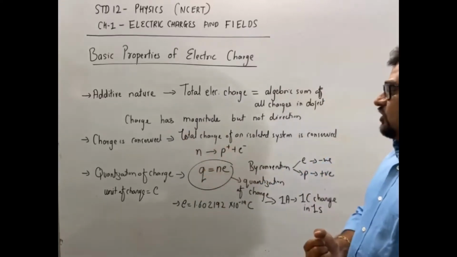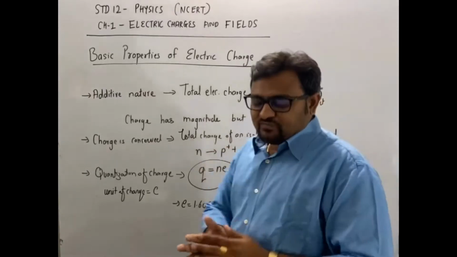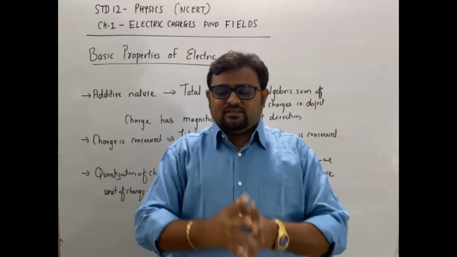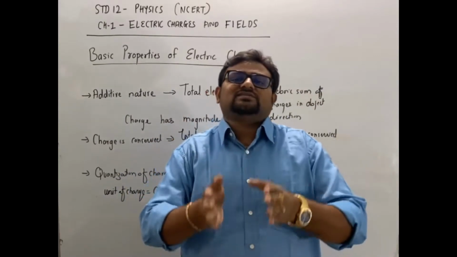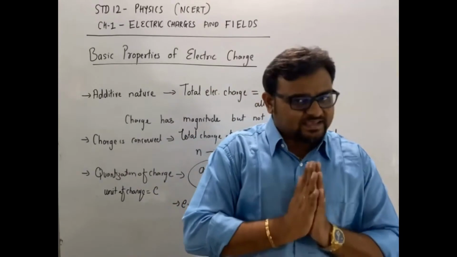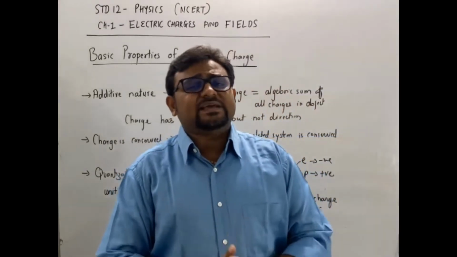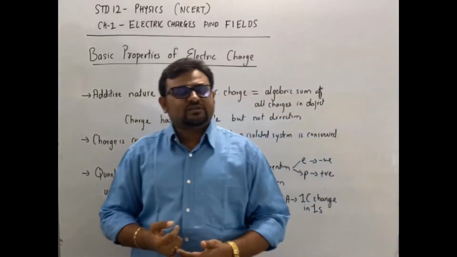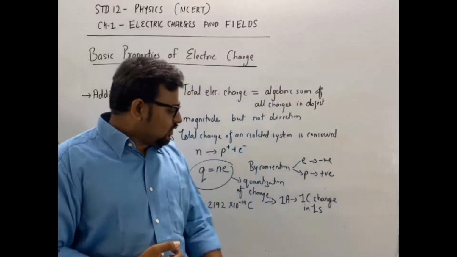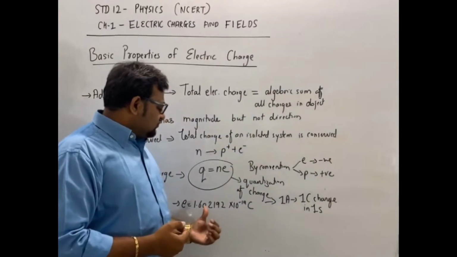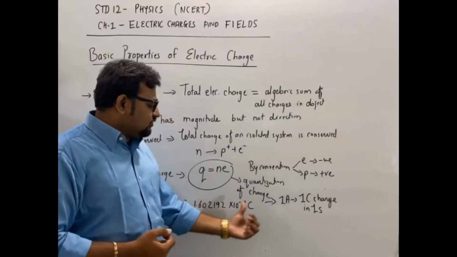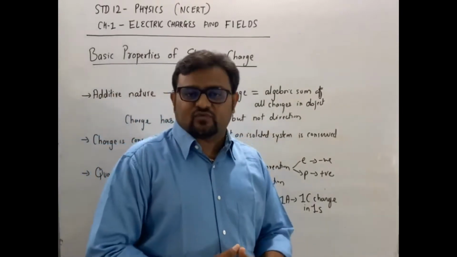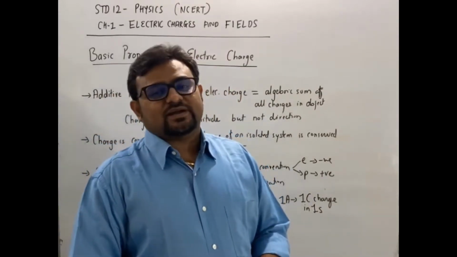The next one is quantization of charge. You can say that the charge is always an integral multiple of e. e is the basic charge. We are taking round figure value e equal to 1.6 into 10 raised to minus 19 coulomb. Its exact value is 1.602192 into 10 raised to minus 19 coulomb. But for calculation purposes, we will take the round figure, that is 1.6 into 10 raised to minus 19.